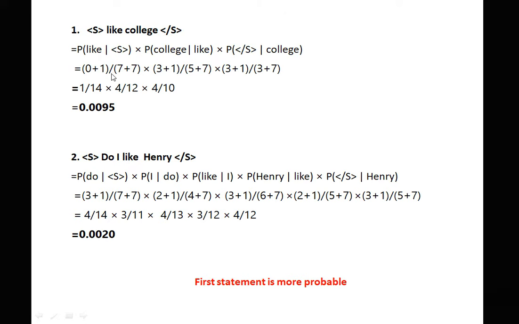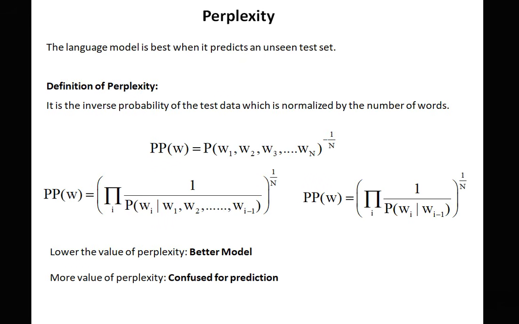By adding a very small portion, because this statement is more probable in our corpus, but only because of one probability our answer was 0, if we add the small portion we are getting the answer 0.0095, and from this we can easily check that the first statement is more probable. So by using the Laplace smoothing concept we can overcome the problem of 0 probability.